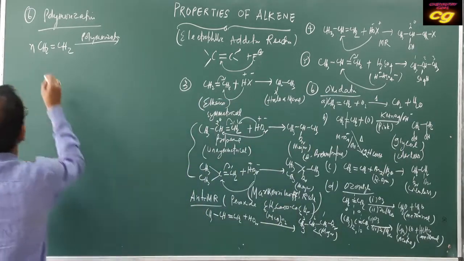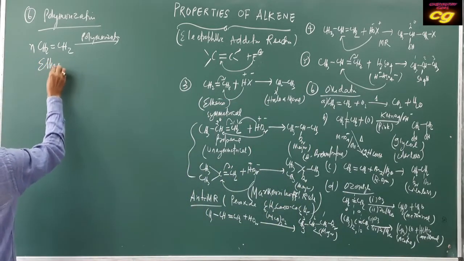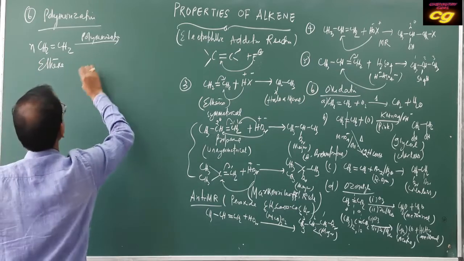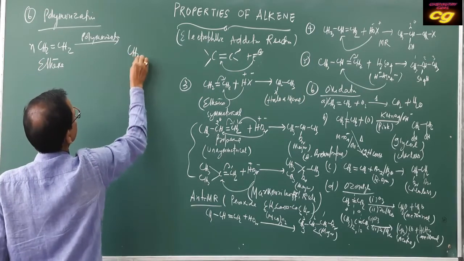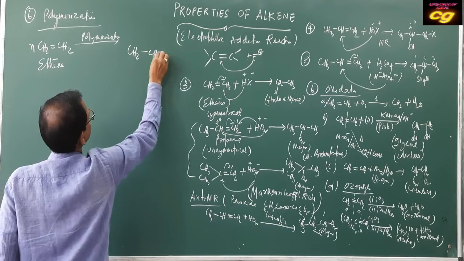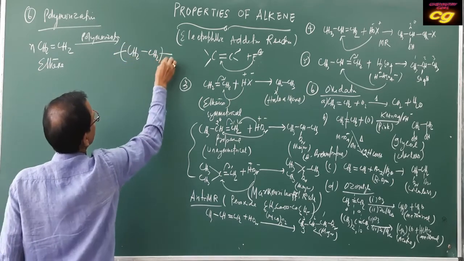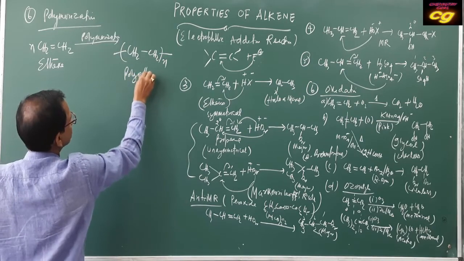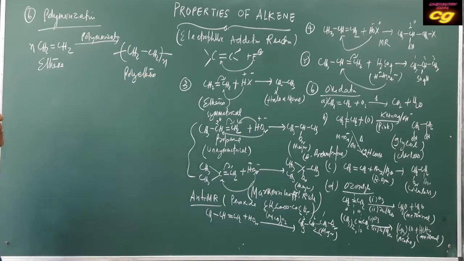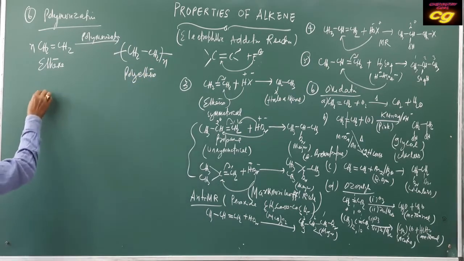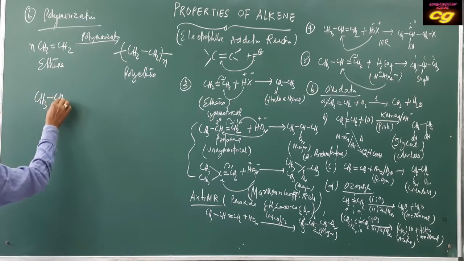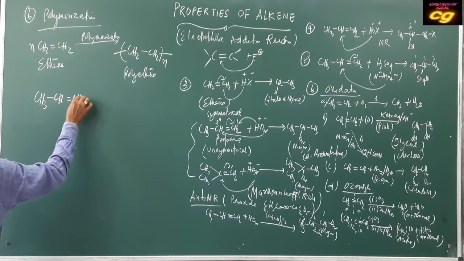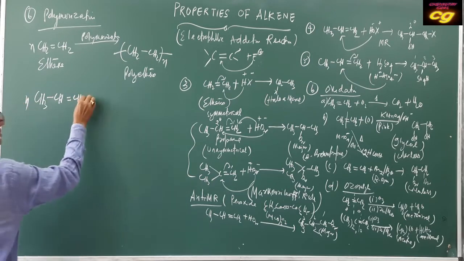So this alkene, this is ethene. When it polymerizes, it produces polyethene, which is the extended formula. And similarly, if you take propene, it is very important. This is the polymerization reaction.